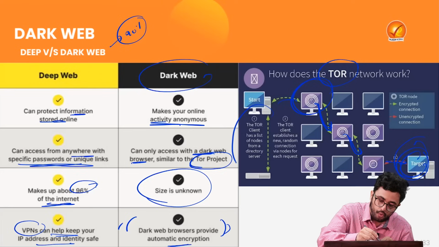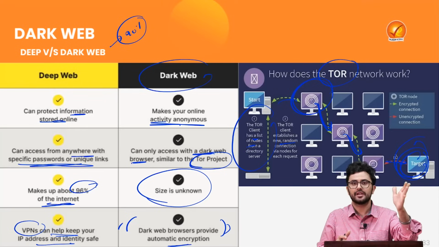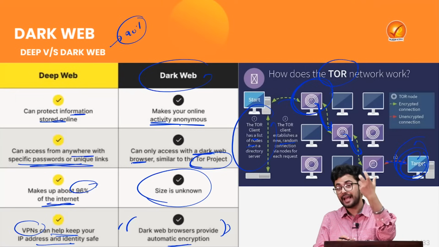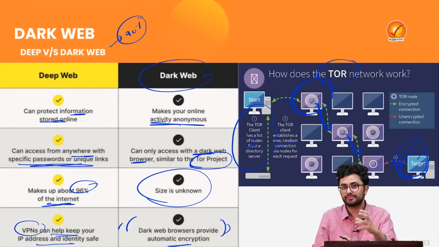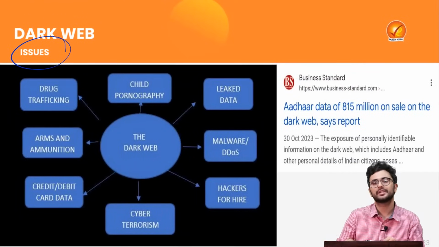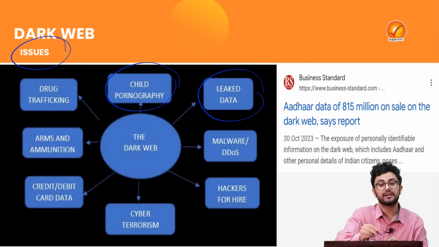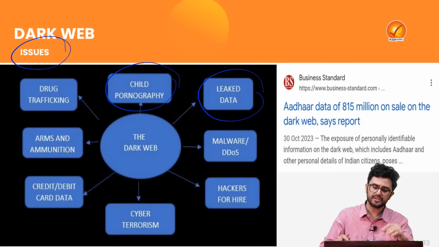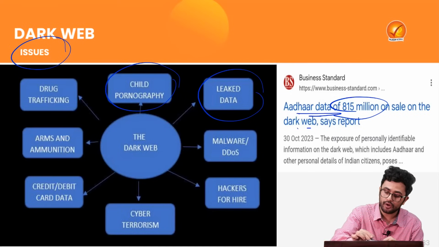So this is kind of an onion ring where the client has a list of nodes from a directory server and he establishes new and random connections, right? So maybe right now your mobile is being used to decode or steal some Aadhaar data, and you might not even be aware of it. Then there are certain issues involved with the dark web, as highlighted by the report as well, such as child pornography and leaked data. For example, in December 2023, there was huge news about the Aadhaar data of 815 million people which was leaked on the dark web.